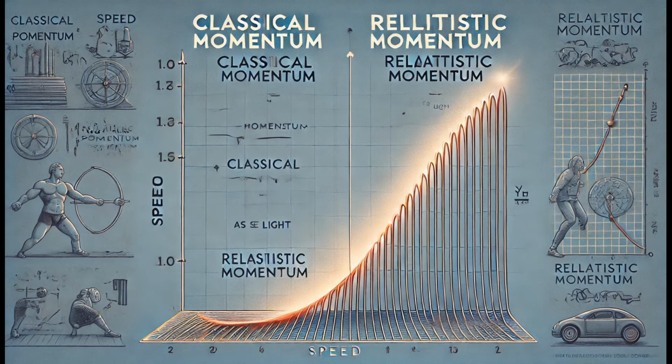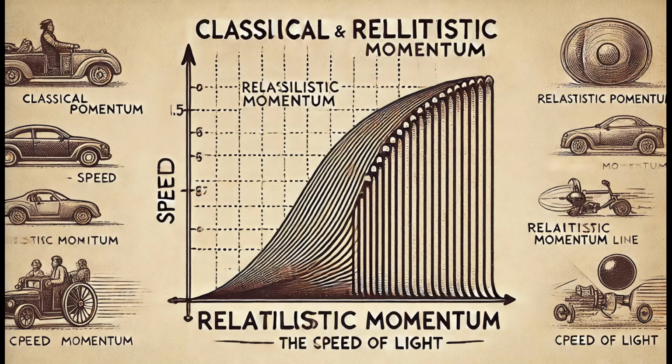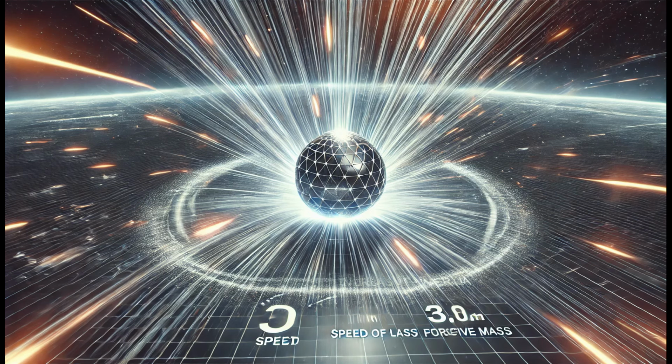In relativity, an object's momentum is adjusted to account for the effects of traveling at speeds close to the speed of light. Essentially, as an object moves faster, its effective mass increases, causing its momentum to increase more than it would in classical mechanics. Under this relativistic adjustment, the principle of action and reaction still holds. This means that forces still come in equal and opposite pairs, satisfying the conservation of momentum. However, the quantity that is conserved is not the classical product of mass and velocity, but rather the relativistically corrected momentum.